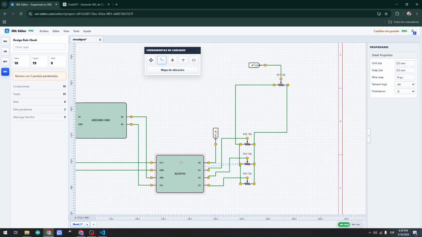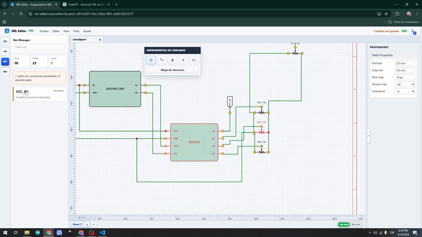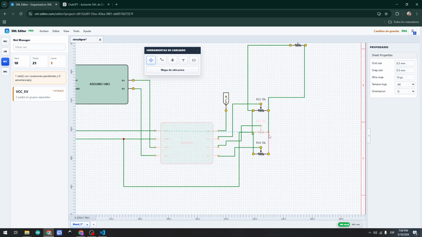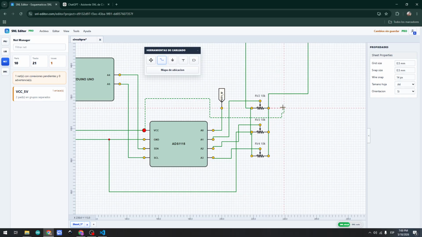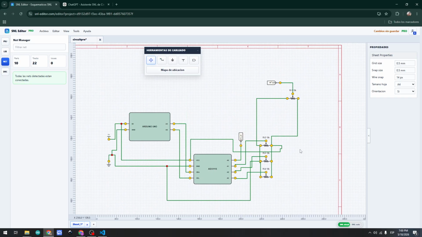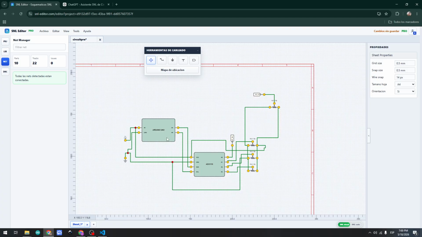So now we are finished with all the schematic. For example, you can double-click here, and the program tells you that you need to net these two components here. So I will net this, and we have finished all the schematic.